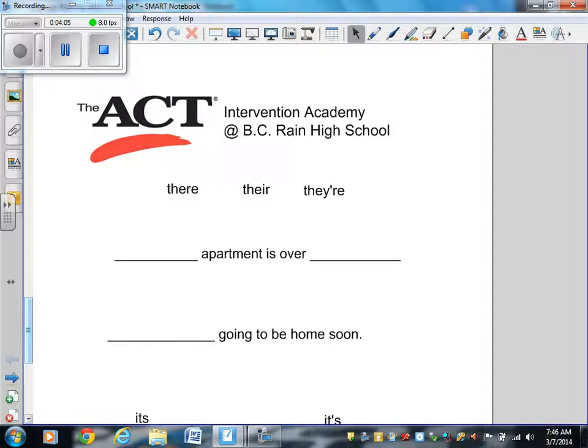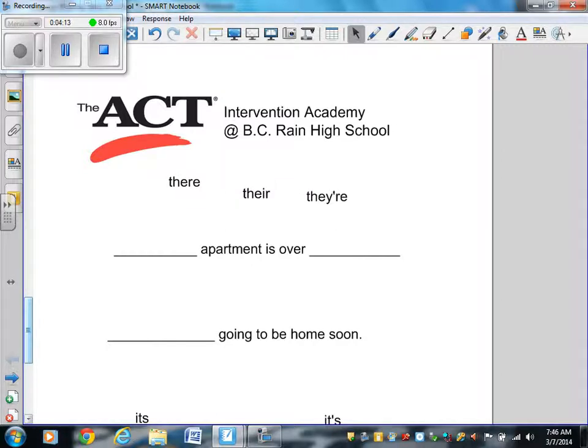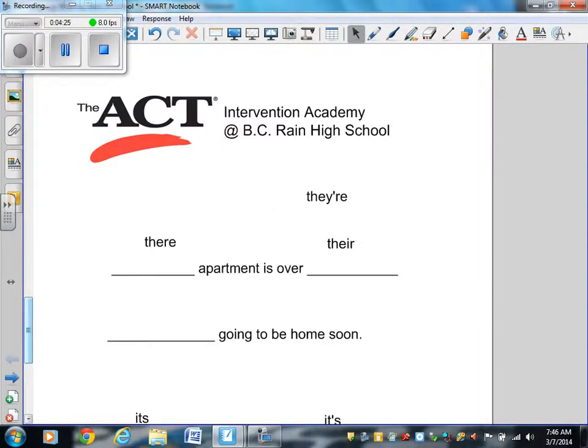Okay, let's take a look at this sentence. Blank apartment is over blank. You're going to use two of these three words in this sentence. Their apartment is over there. Is this correct? Nope. Is this correct?